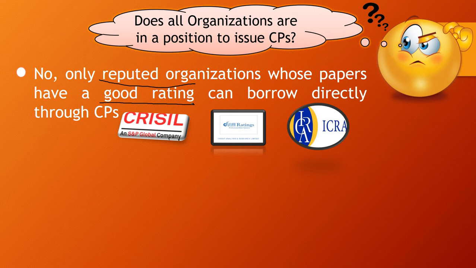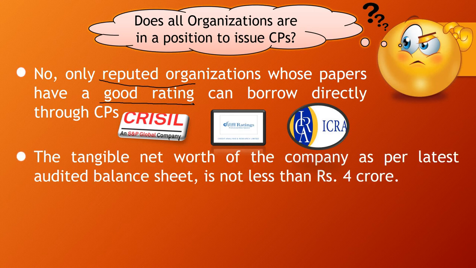So the precondition to issue commercial paper is, first, it should be a reputed organization, a blue chip company. Second, they should have a good credit rating issued by these credit rating agencies. Third, all those organizations who want to borrow money with the help of commercial papers must have a tangible net worth of not less than 4 crores. That means whenever they are issuing commercial papers, their last audited balance sheet should show a net worth of minimum rupees 4 crores.